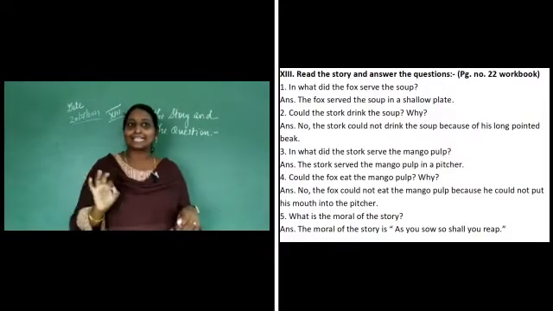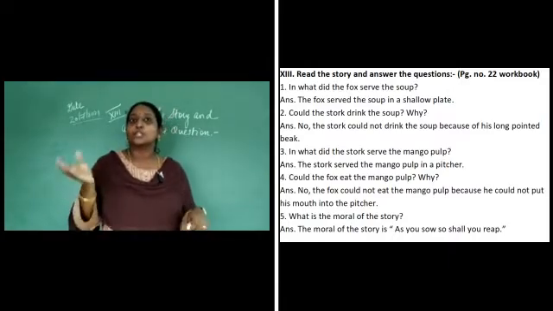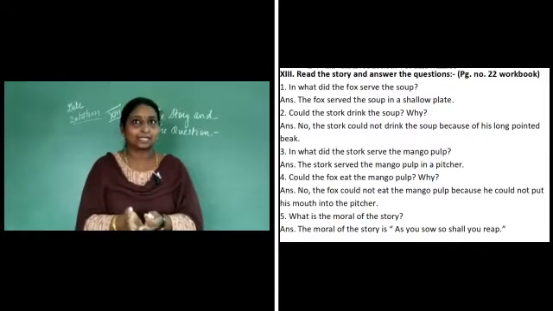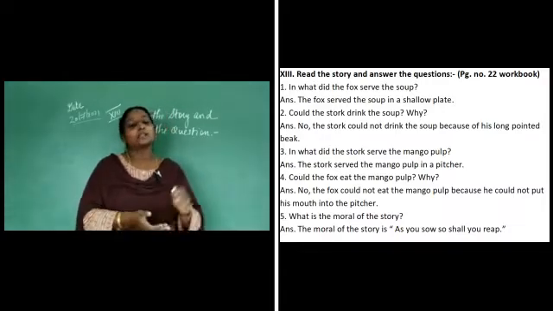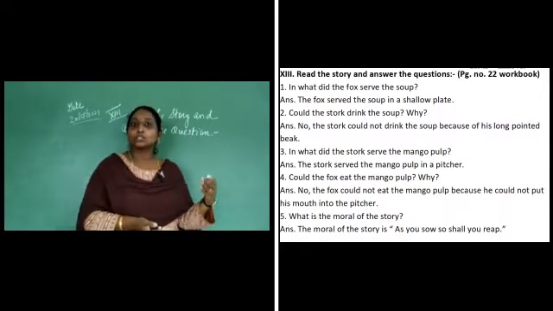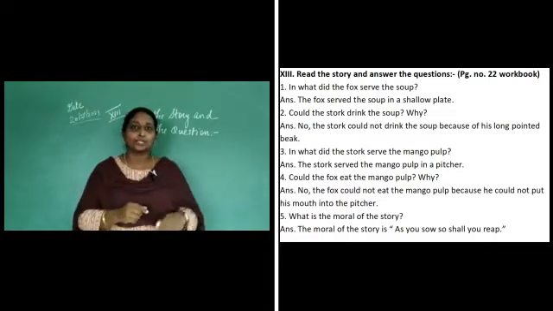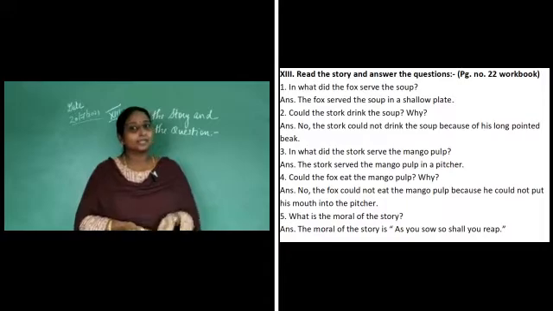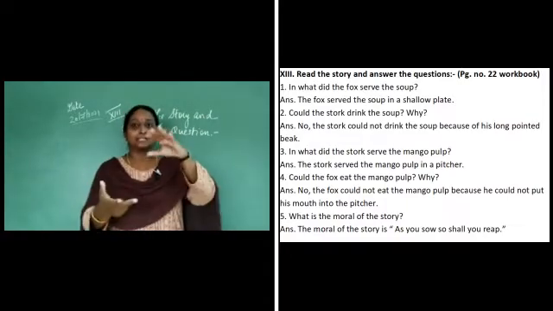The first question is like this. In what did the fox serve the soup? So the answer is, the fox served the soup in a shallow plate. The second question is, could the stork drink the soup? Why? The answer is no. The stork could not drink the soup because of his long pointed beak. The third question is, in what did the stork serve the mango pulp? The answer is, the stork served the mango pulp in a pitcher. Pitcher means a pot like this, a container.